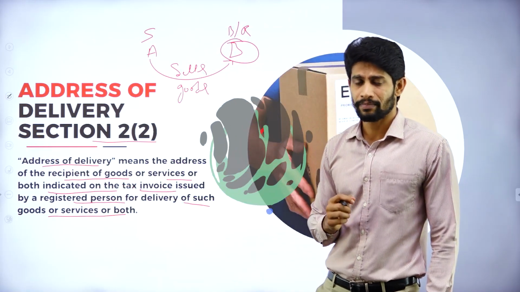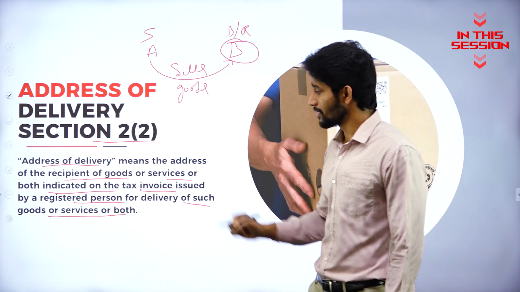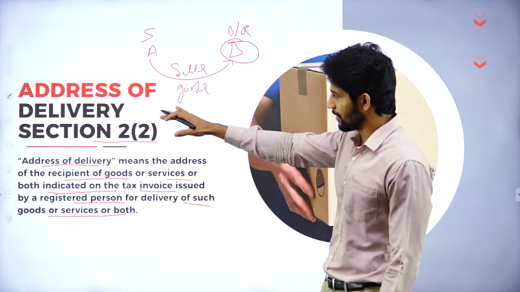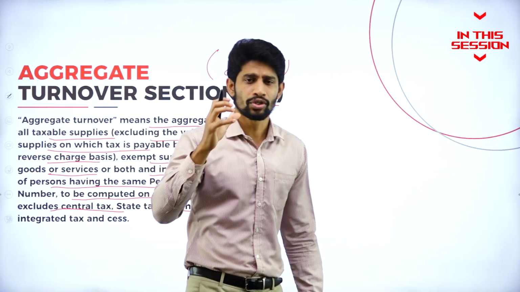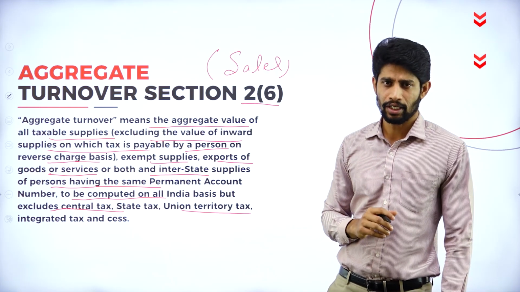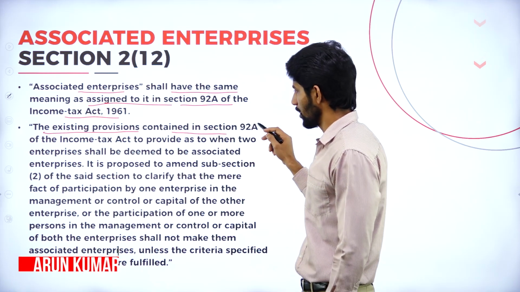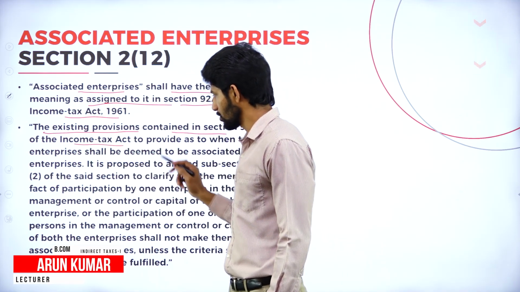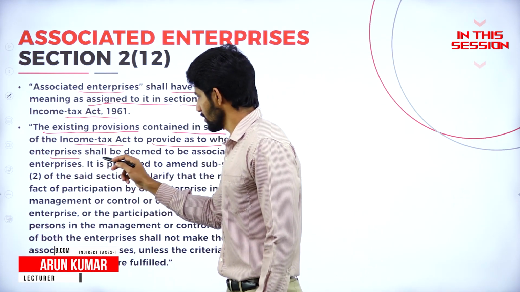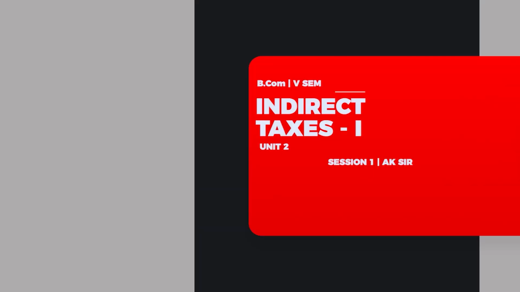So address of delivery is nothing but the address of recipient mentioned in the tax invoice generated by a registered supplier is called address of delivery. So the total sales happened for a particular duration is called aggregate turnover. The existing provisions contained in section 92A of the Income Tax Act provide as to when two enterprises shall be deemed to be associated enterprises.